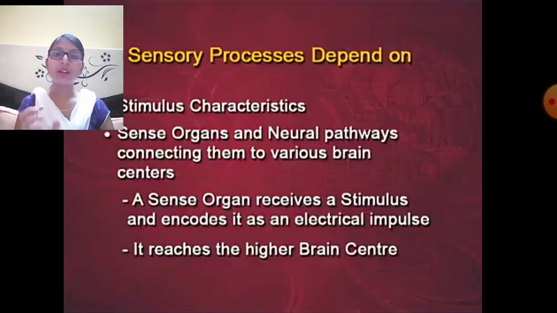After that we started the visual sensation. The two important sensations, the visual and the auditory, two important sense organs, which receive the visual and the auditory signals. So this is all about today's video. In the next video we will start the human eye structure along with its functions.